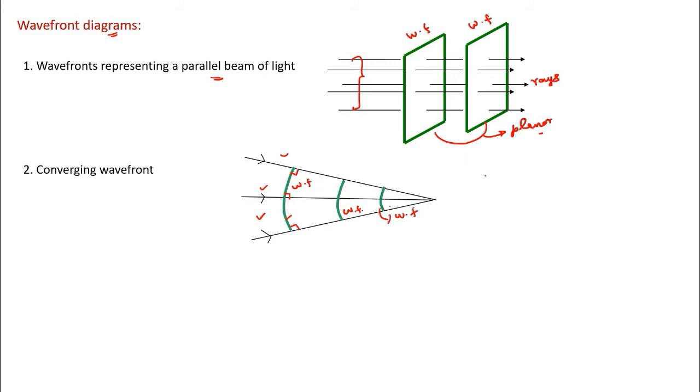Okay, so this is the converging wavefront. And one more thing, there is a short way to represent all this. For example, here, this is a short form of this. See, these two are rays, parallel beam. This is the wavefront. This is a short form. It is also used. Similarly, here, converging wavefront. You can draw like this. So this is the converging wavefront.